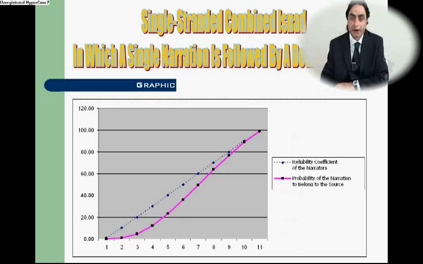It is seen that the curve indicating the probability that the narration belongs to the source to which it is attributed has significantly improved compared to the previous type of isnad, and it has come close to the straight line indicating the reliability coefficient of narrators. This improvement is more significant, in particular, in cases where the reliability coefficient of narrators reaches a level above 60%.